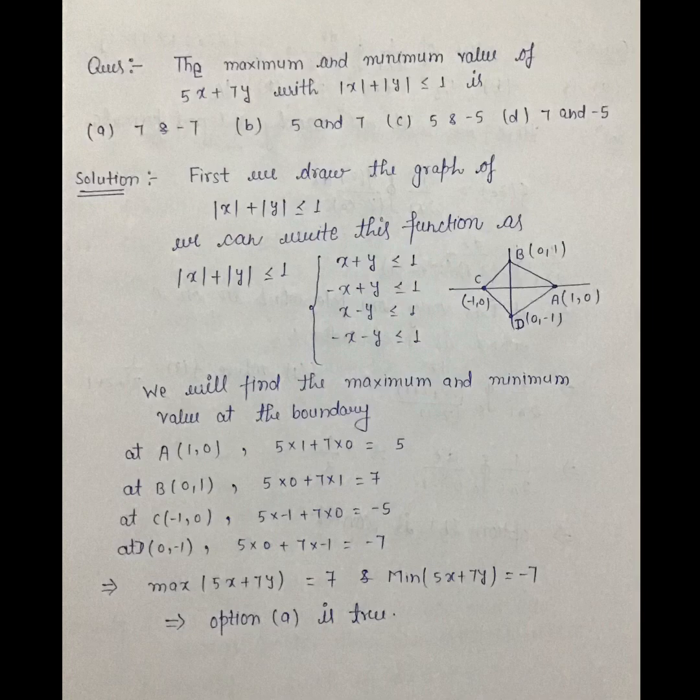and we will get a bounded region ABCD, and the boundary points are A (1, 0), (0, 1), (minus 1, 0), and (0, minus 1). We will find the maximum and minimum value at the boundary. So at (1, 0) we will get 5, at (0, 1) we will get 7, at (minus 1, 0) we will get minus 5, and at (0, minus 1) we will get minus 7. So maximum value is 7 and minimum value is minus 7. This implies option A is true.